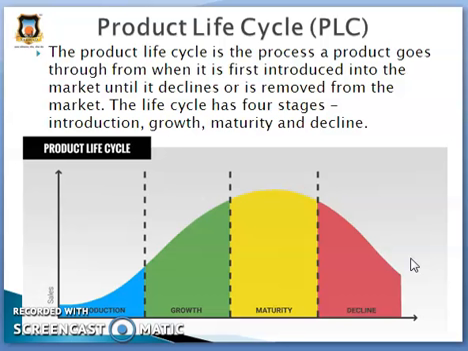The product life cycle is the process a product goes through from when it is first introduced into the market until it declines or is removed from the market. So there are these 4 stages in the product life cycle. First one is introduction, then second one is growth, third one is maturity, and fourth one is decline. So let me talk about the first stage, and it is introduction.